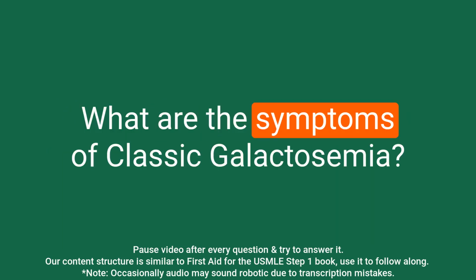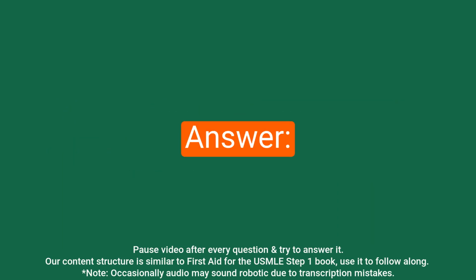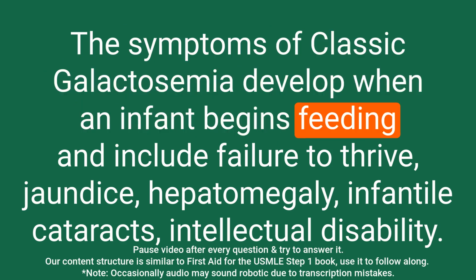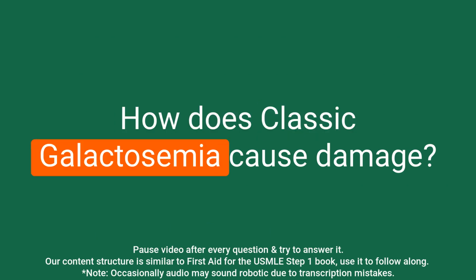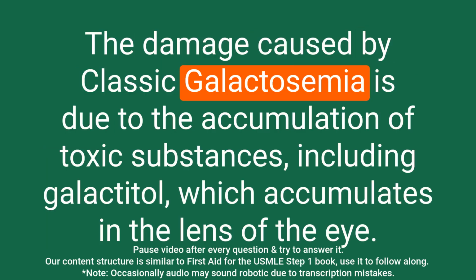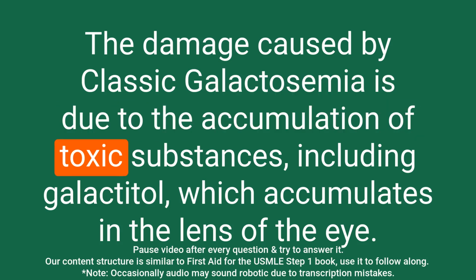Question: What are the symptoms of classic galactosemia? Answer: The symptoms of classic galactosemia develop when an infant begins feeding and include failure to thrive, jaundice, hepatomegaly, infantile cataracts, intellectual disability. Question: How does classic galactosemia cause damage? Answer: The damage caused by classic galactosemia is due to the accumulation of toxic substances, including galactitol, which accumulates in the lens of the eye.